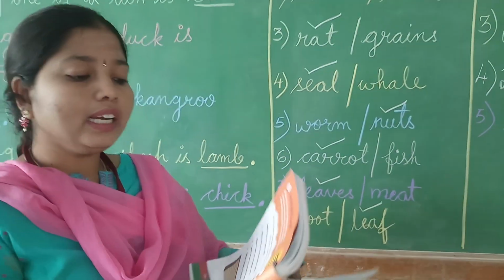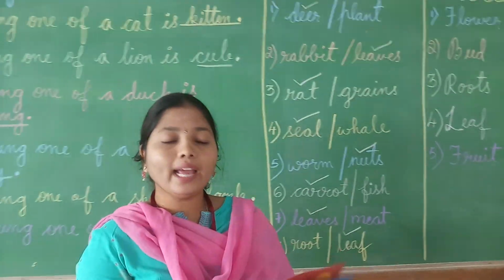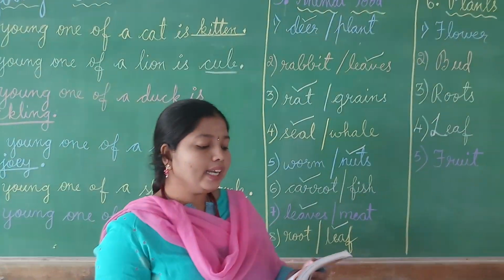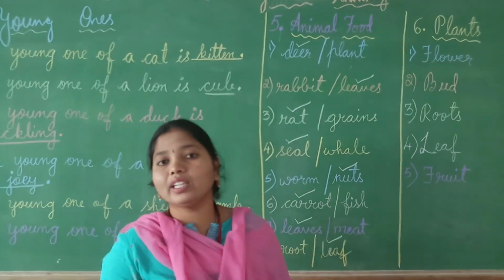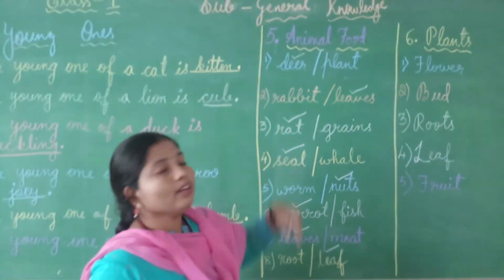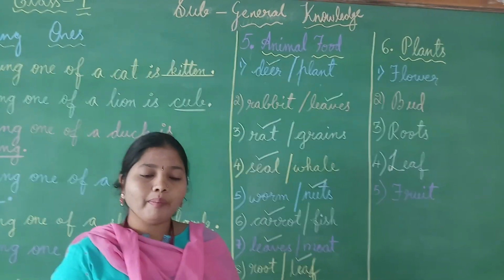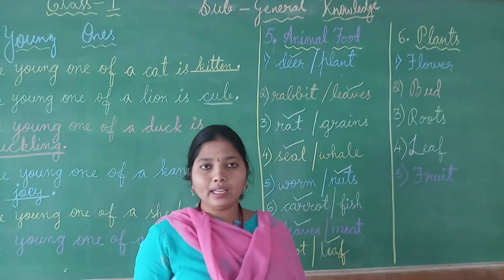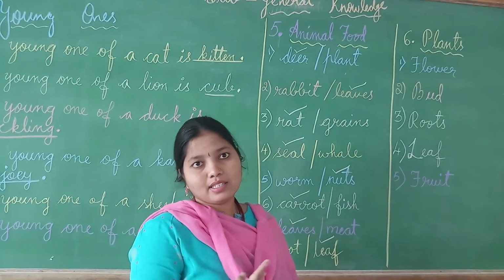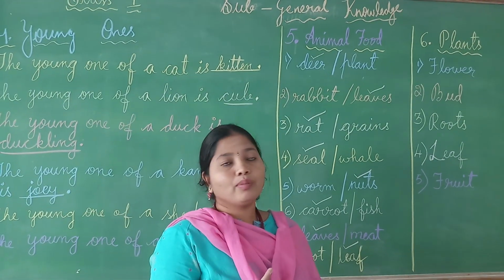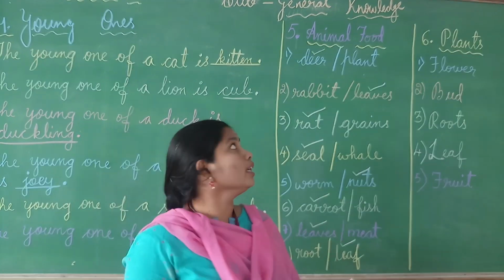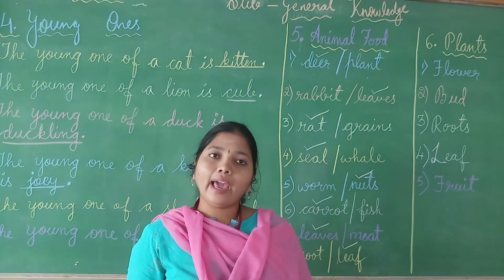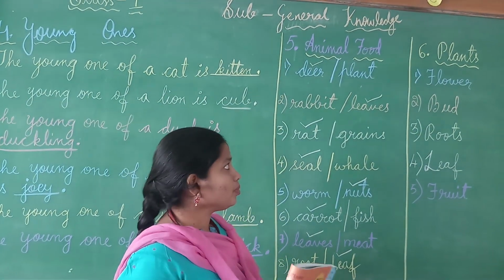So children, now you came to know the 8 animals, and what different animals will eat. Children, what you should do? You should make a practice of what the different kinds of animals will eat. You should practice it, children. This is the homework. Doing practice is your homework, children, in this fifth topic, that is animal food.